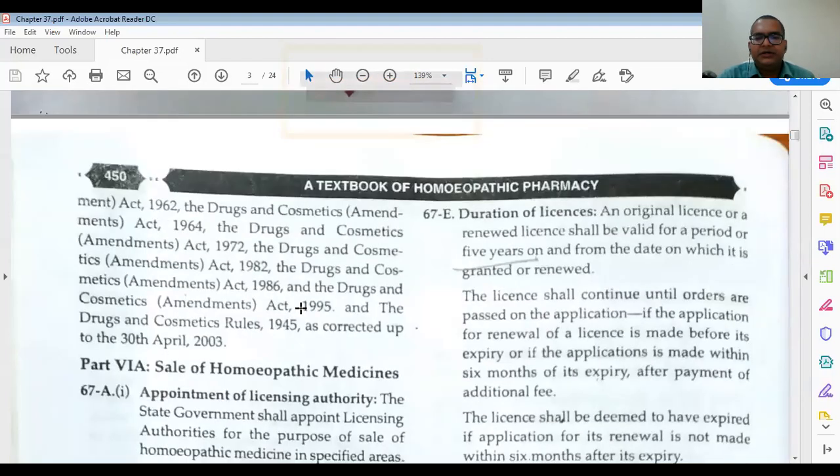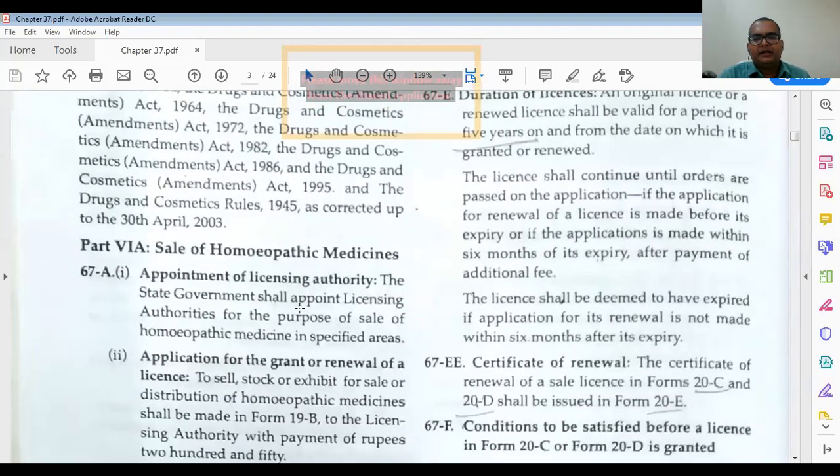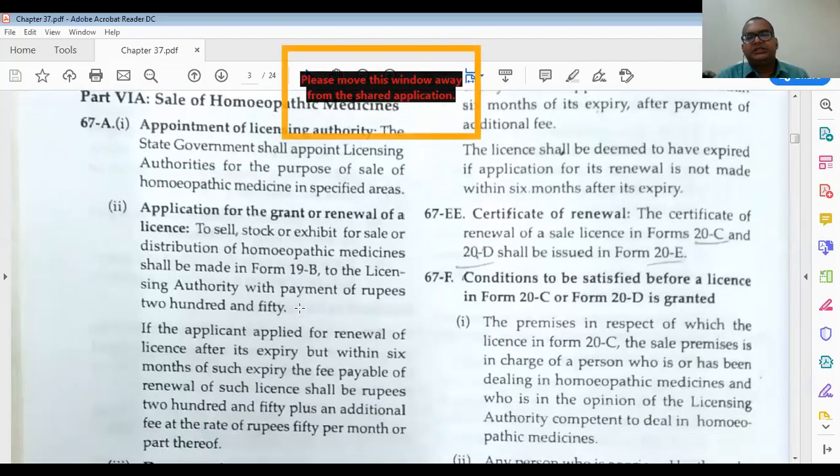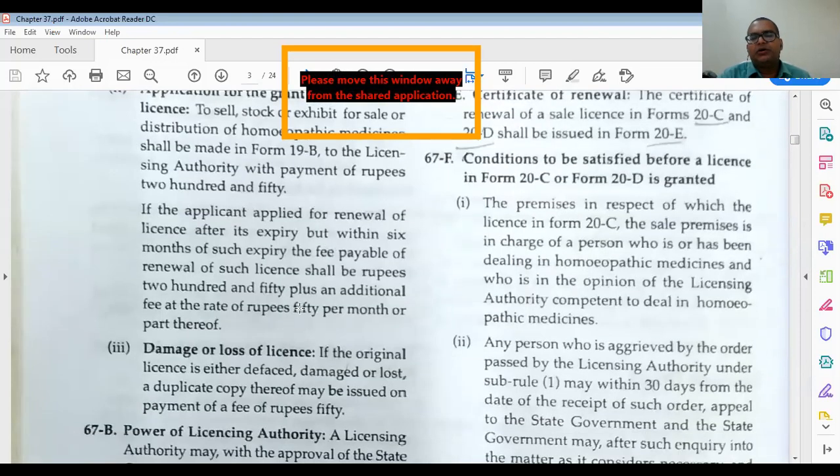Then 67E, duration of license. Then 67E, certificate of renewal is there. Then 67F, conditions to be satisfied before form 20C or form 20D is granted. It means you have to show all the documents and they will tell all the conditions, and you have to be clear.